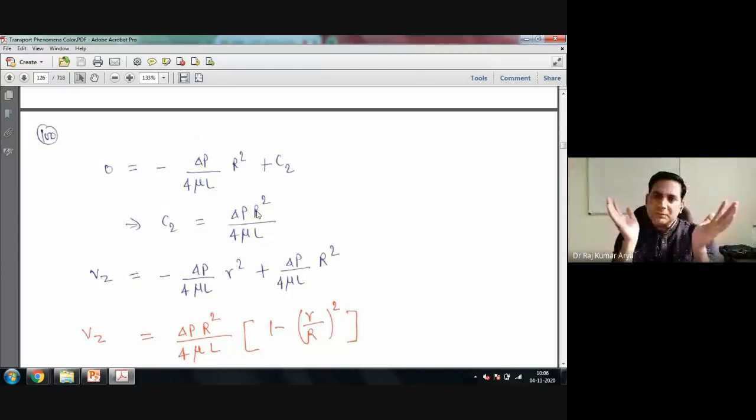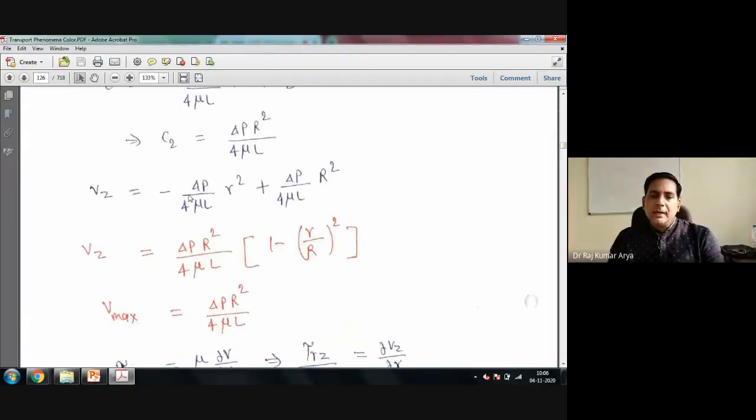Substitute all of them in equation 3. You will end up with this Vz equal to this term, and finally you take delta P r square upon 4 mu L, times 1 minus r square upon R to the power 2. What does it give actually?